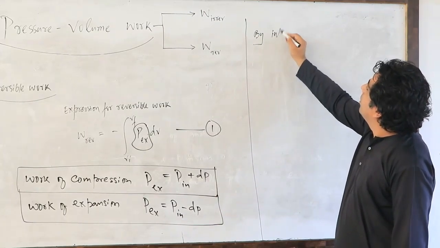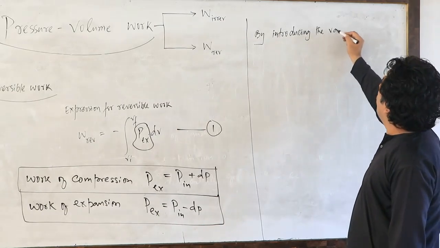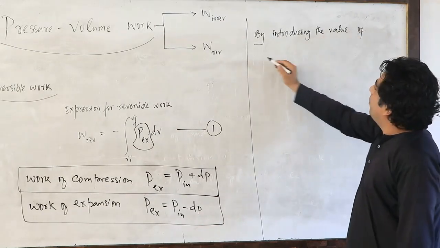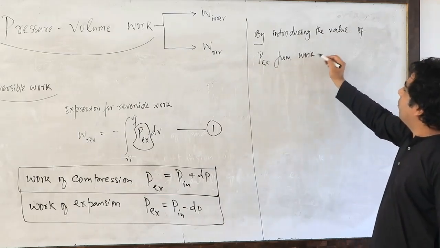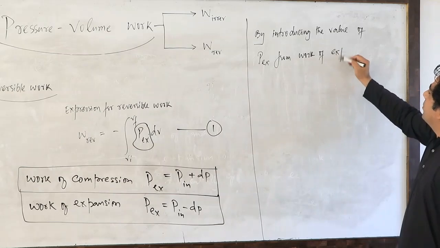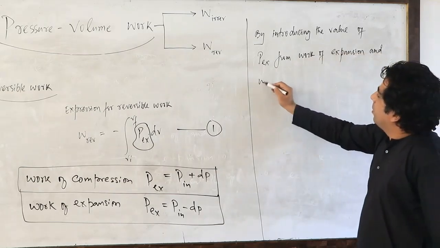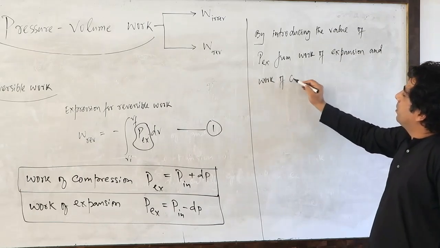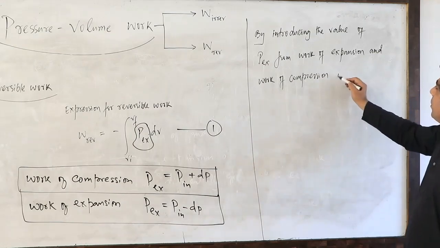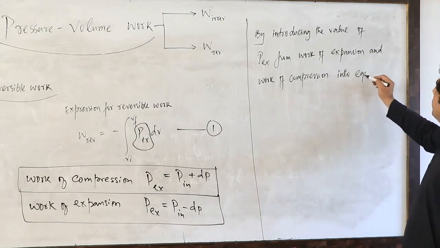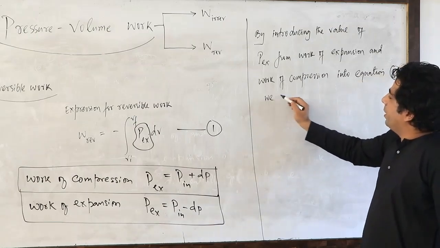By introducing the value of P external from the work of expansion and the work of compression into equation 1, we get.